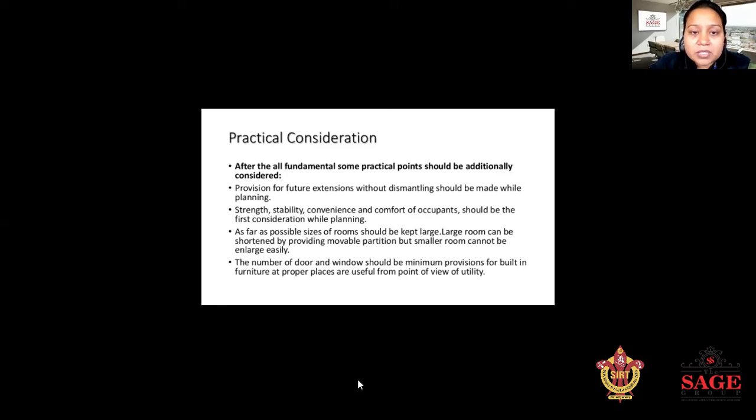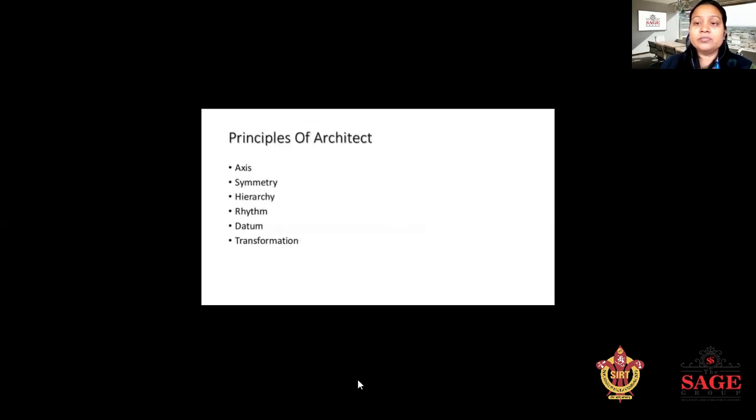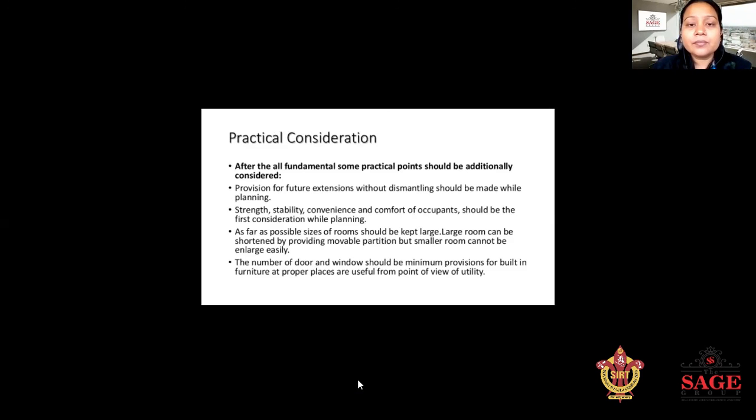As far as possible, the size of the room should be kept large. A large room can be shortened by providing a portable partition, but a smaller room cannot be enlarged. The number of doors and windows should be the minimum. Provision for built-in furniture in the proper place is useful from the point of view of unity. Unity is a must, that is part of our grouping.